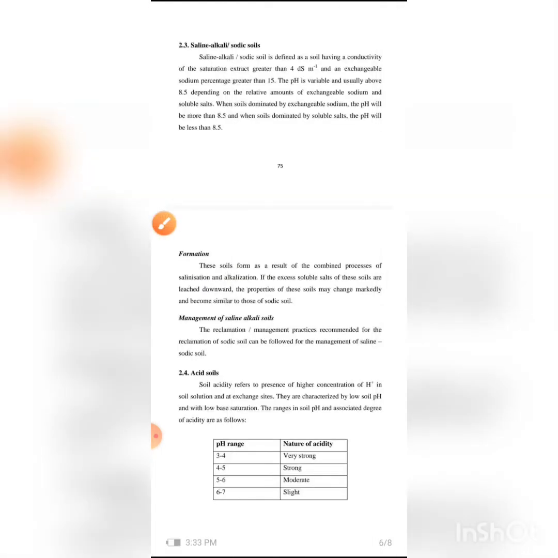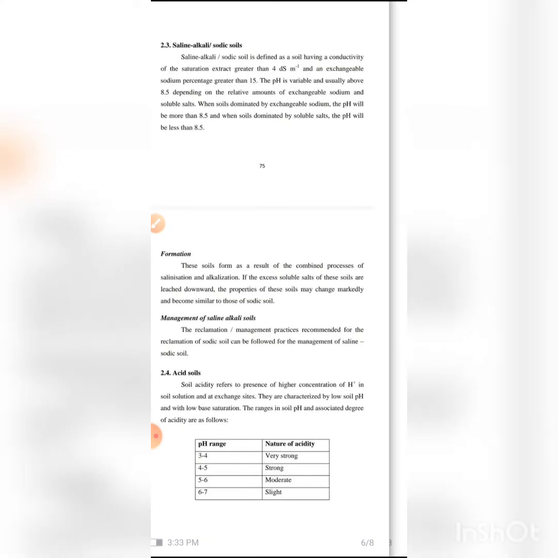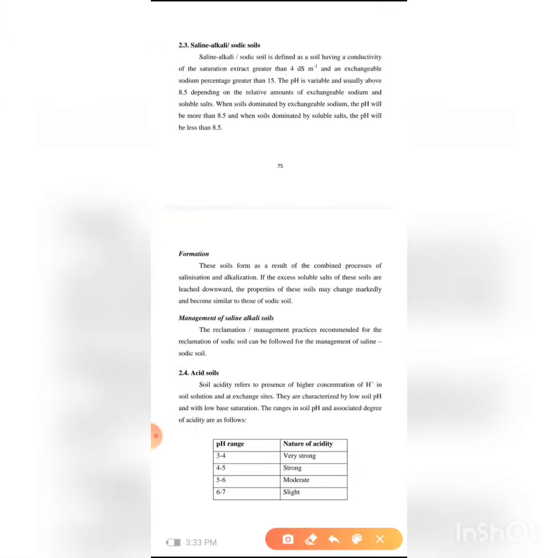Let us see acid soil. What is acid soils? I have told you how the acid soils are formed. What is the pH value of acid soils? The pH value of acid soils is less than 7.